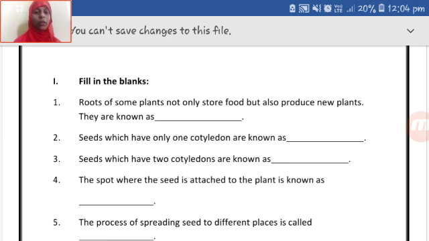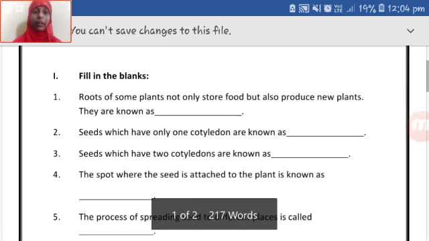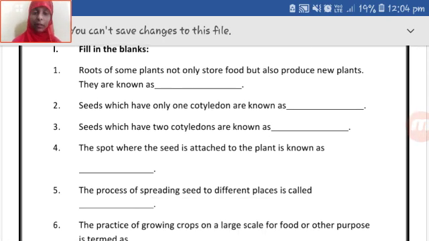Correct. Monocotyledons. The spelling is monocotyledons. Leave a line, copy the third blank, that is, seeds which have two cotyledons are known as dash. Just now I told you the answer. Yes, you have correctly answered, children. It is dicotyledons. Cotyledon spelling you can copy from the blank itself, and the start is D-I-C-O-T, dicot.